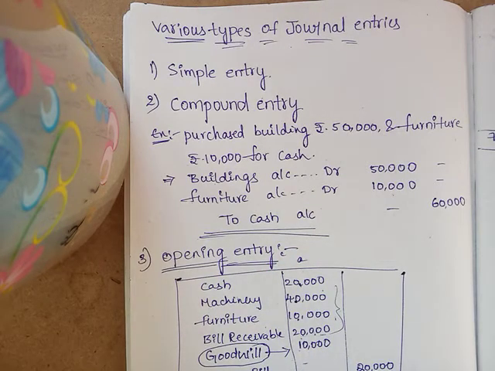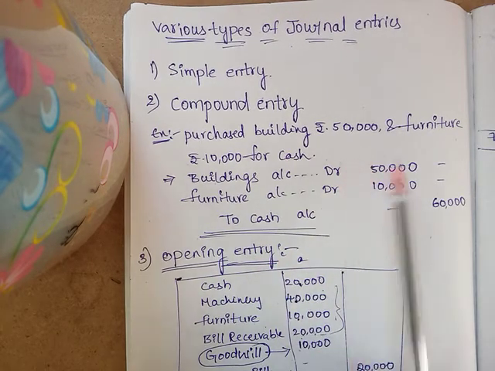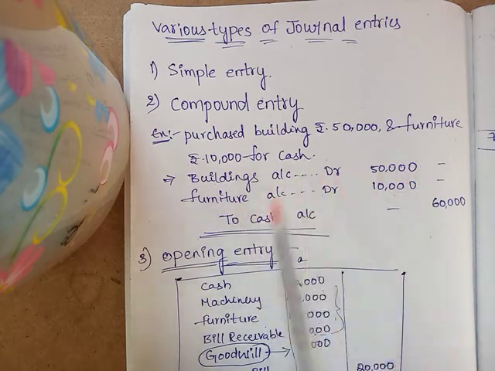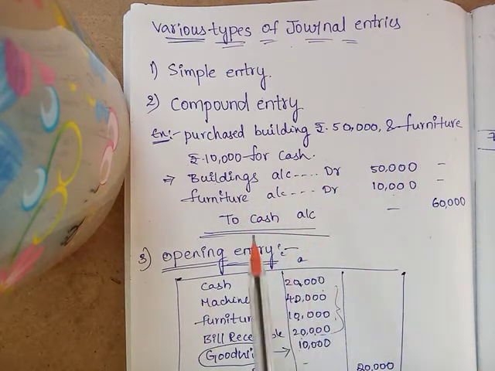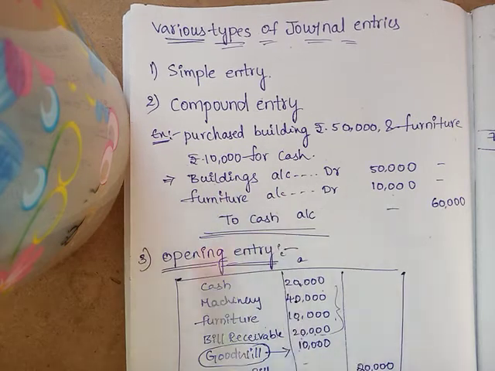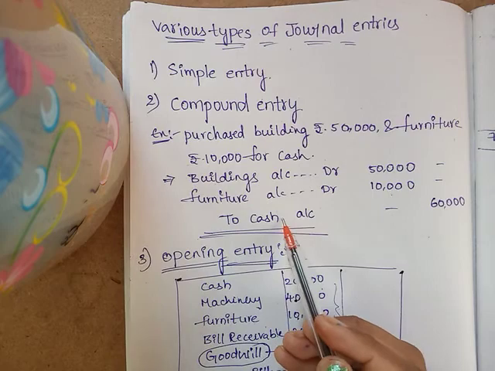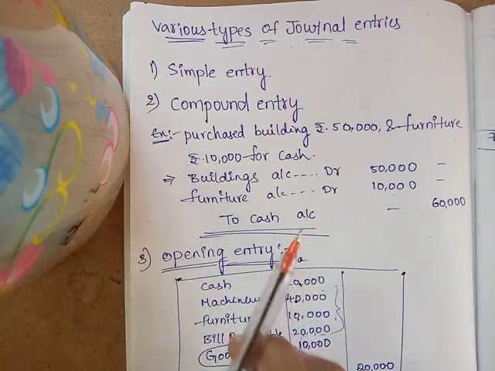Means on this date several purchases are made in cash. Then at that time, buildings account debit, furniture account debit to cash account. Instead of passing a separate entry for each transaction, we pass only one combined entry.